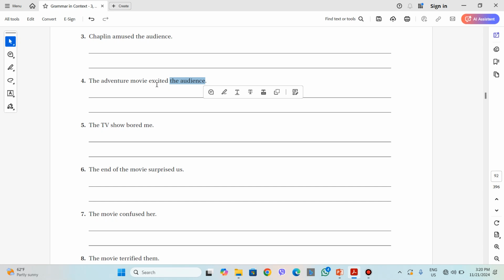You see, when we describe the subject, the one who causes the feeling, we use the ing form with it. The adventure movie was exciting. But when we describe the object, the one that experienced the feeling, we say the audience was excited.